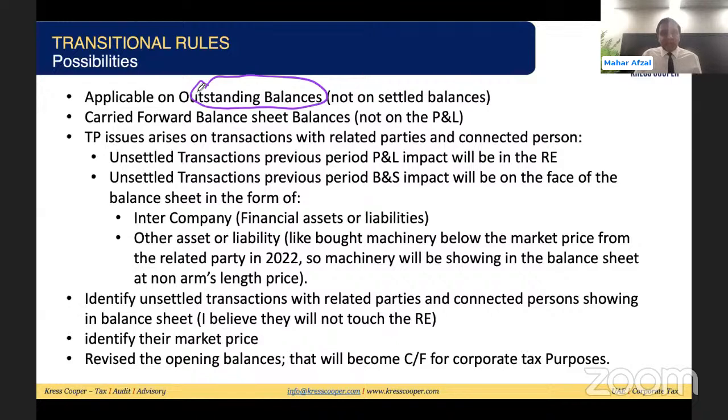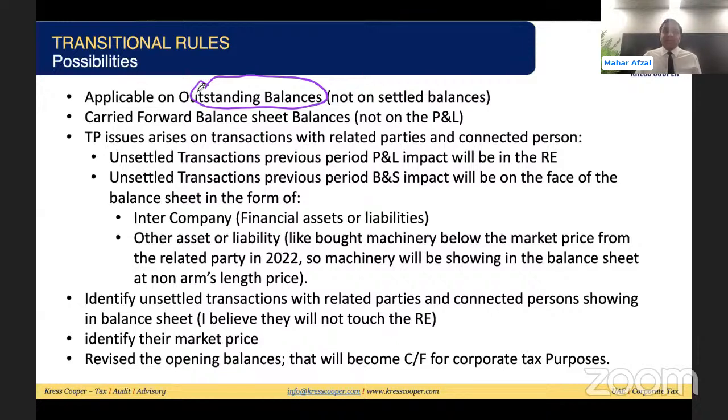We carry forward balance sheet balances, not the profit and loss account. Second thing, we will carry forward only items as per the balance sheet. We will not carry forward anything related to the profit and loss. That impact will always be in the retained earning. TP issues arise on transactions with related parties and connected persons. Unsettled transactions' previous period impact related to the profit and loss account will be in the retained earning.